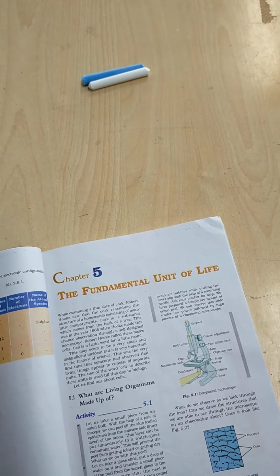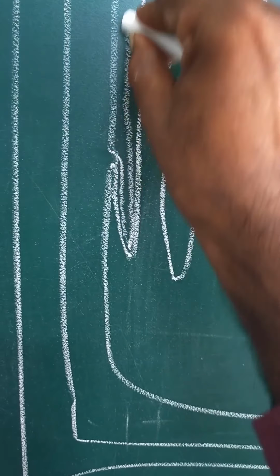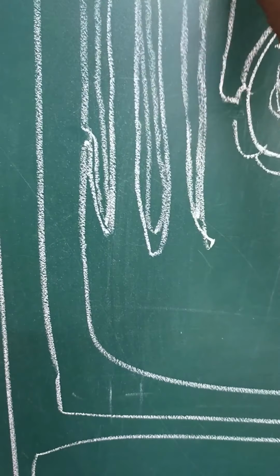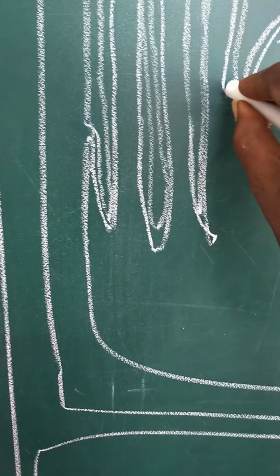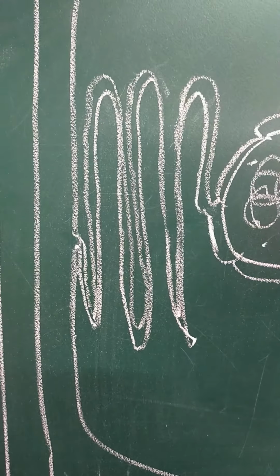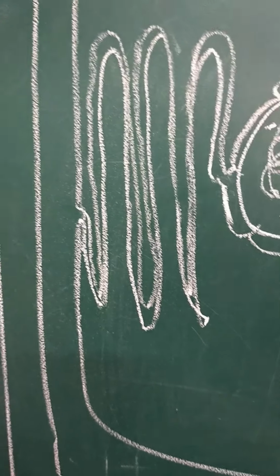This is attached to the nuclear membrane.